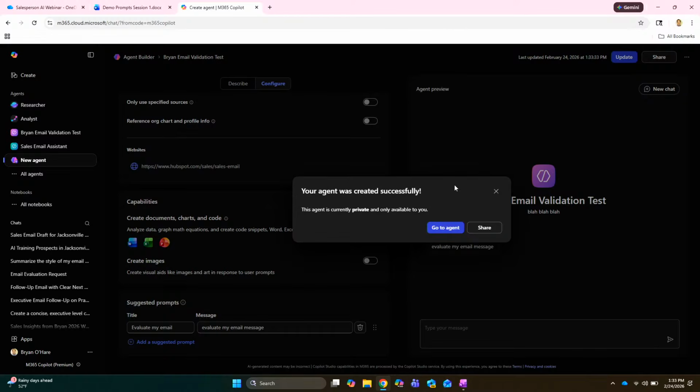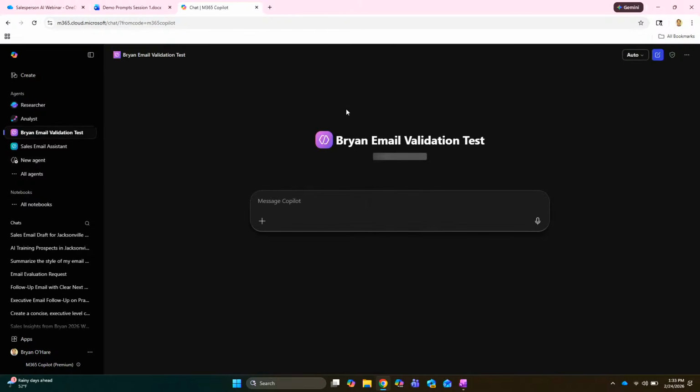So if we added a file, for example, then it would require an additional license at that point. All right, looks like I've got the agent. Yeah, let's go ahead and hit go to agent. We're going. All right, there it goes. It didn't keep our icon for some reason, but it's all good.